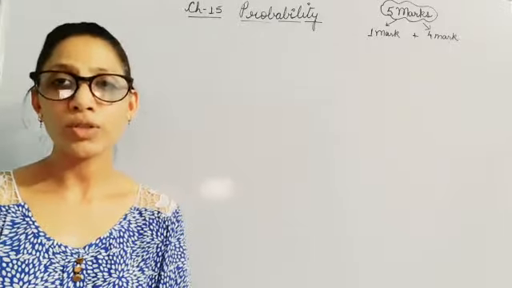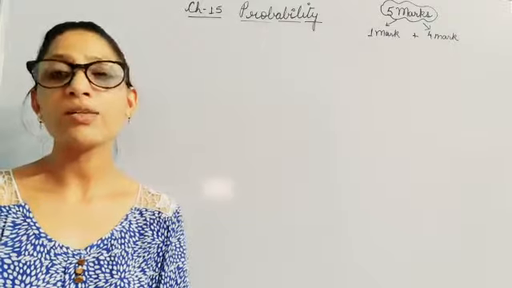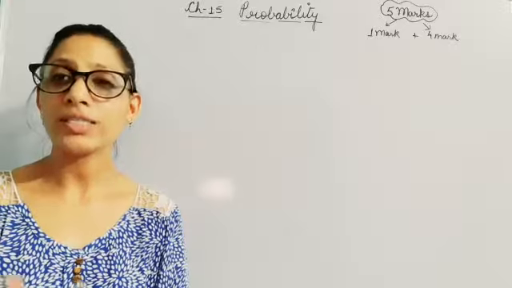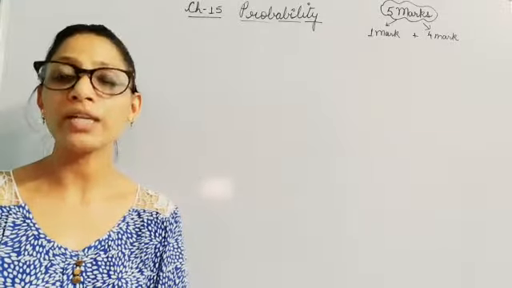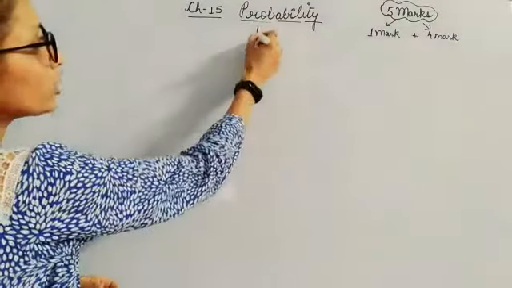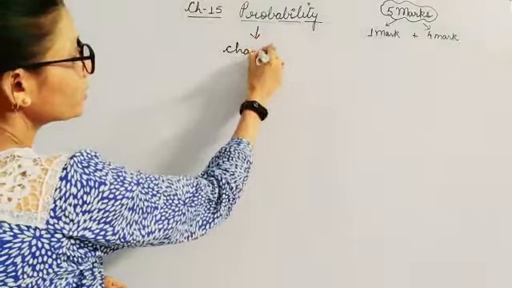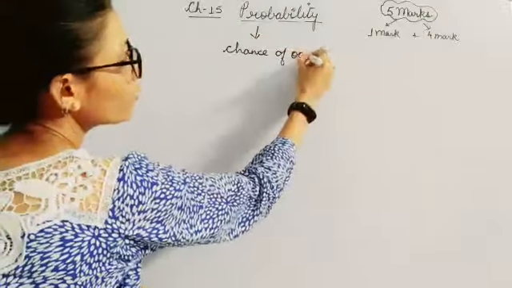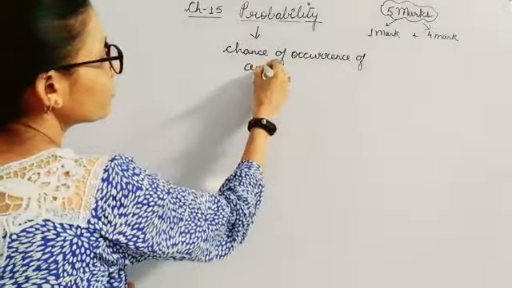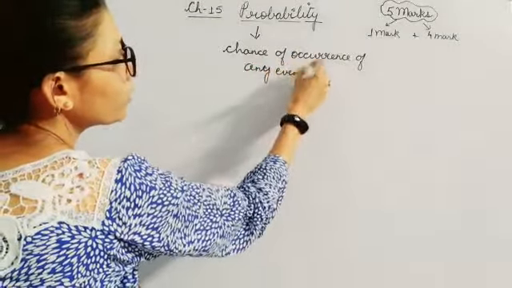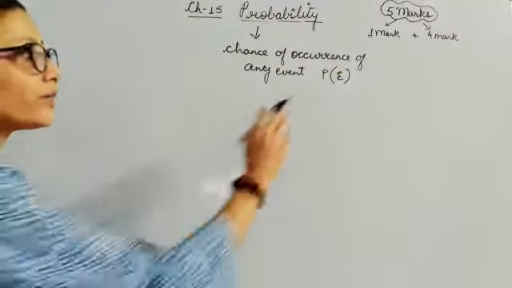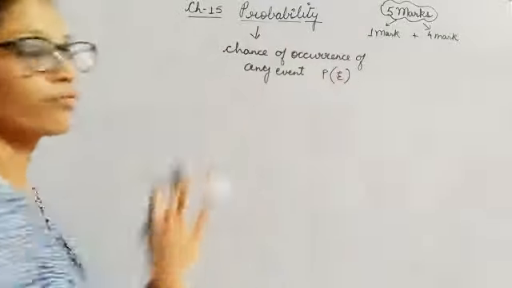So before moving on to the questions, let us define what is probability. Let us know what is that magical formula or what is that condition by which we can solve any question of probability. So probability is defined as the chance of occurrence of any event, and it is generally denoted by probability of happening of an event.